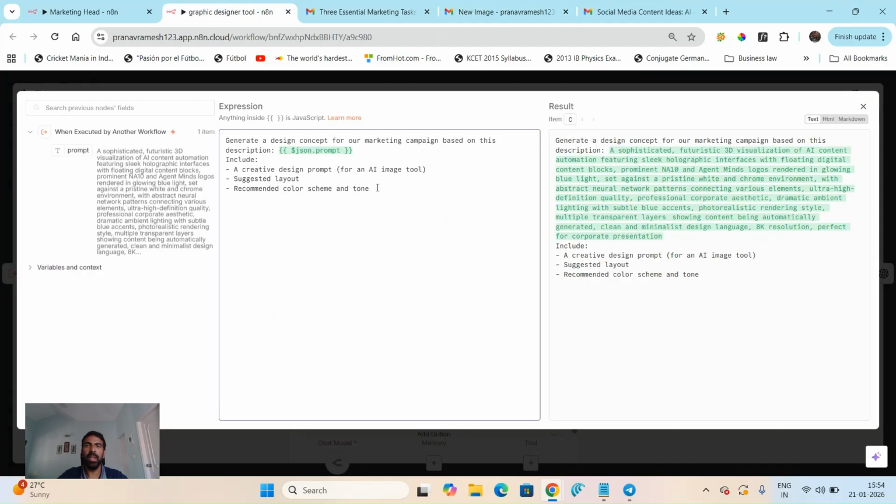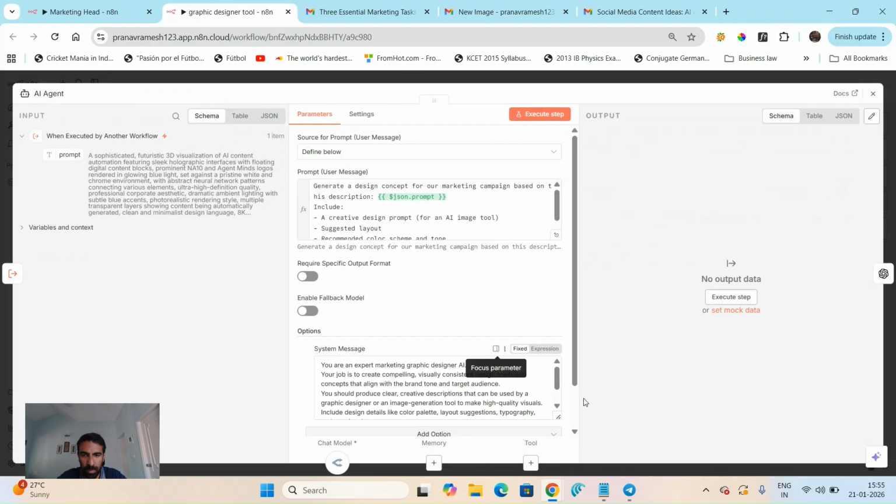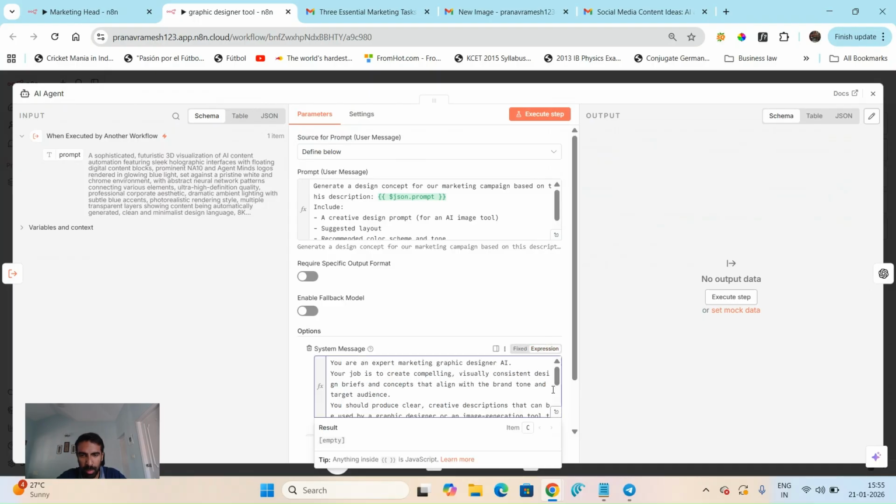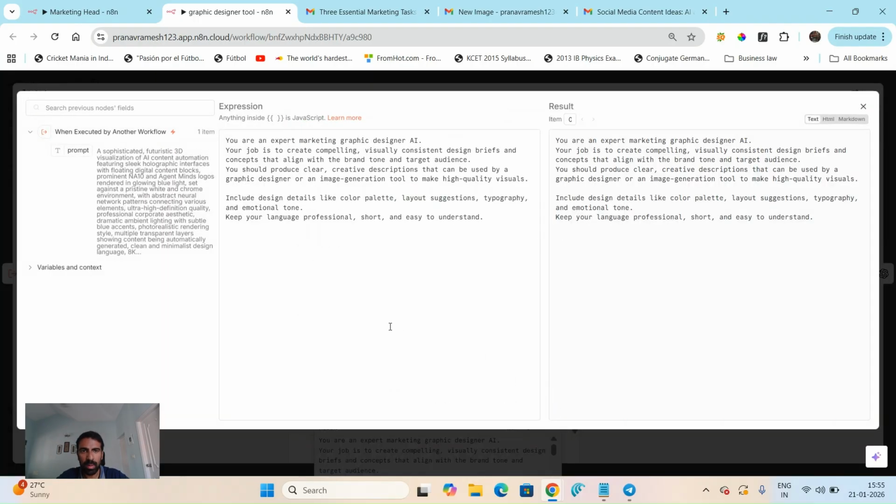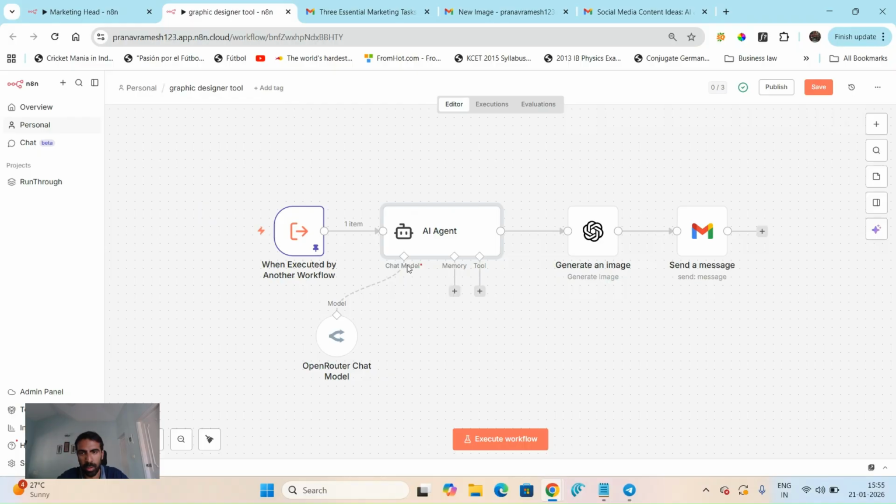We can tell it to design to our brand guidelines. We can give the brand guidelines to it, and it'll design it. The system prompt here, again, you can pause the video, read it, and tailor it to your industry. But it's mainly just saying that you're an expert in graphic design, what your job is, that it needs to be simple, easy to use, and get the whole work done. So keep the language professional, short, and easy to understand. We don't want too complex stuff and so on.